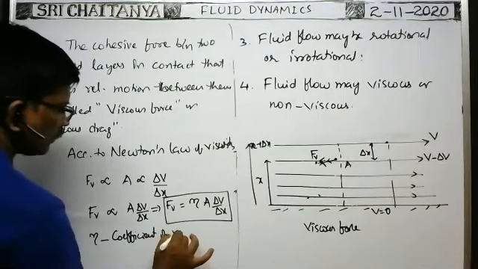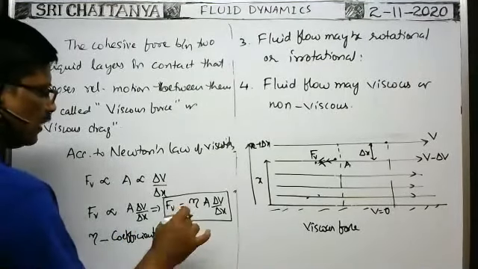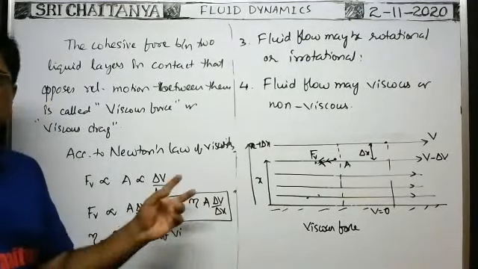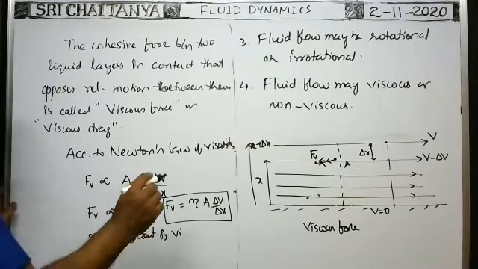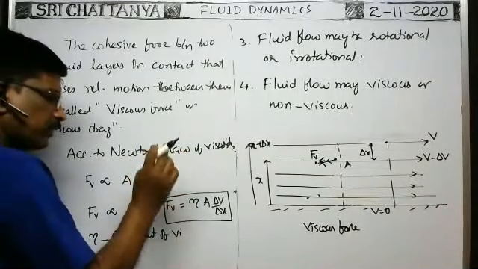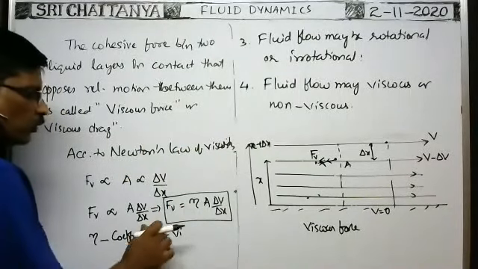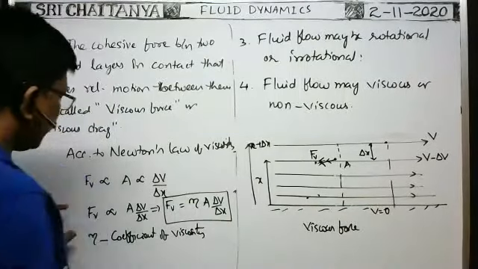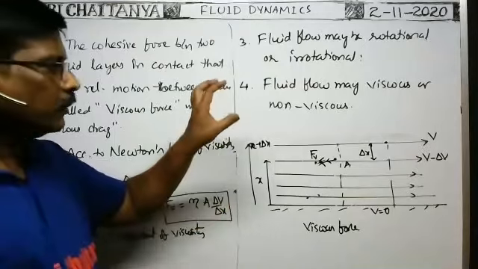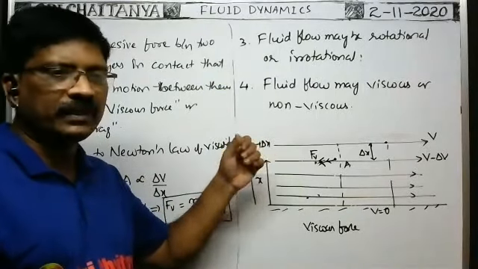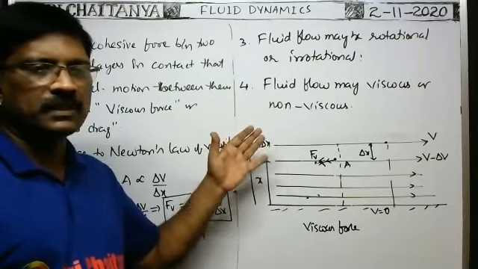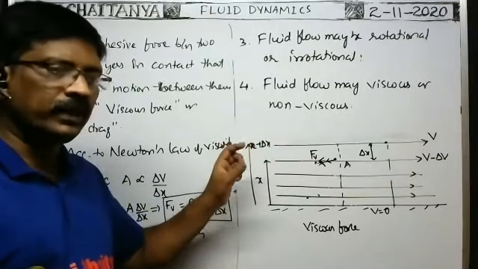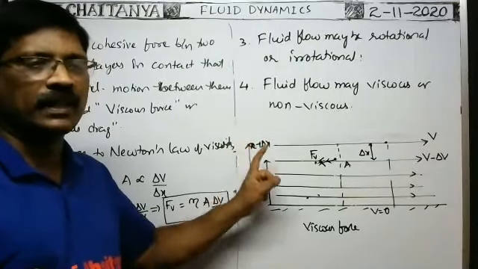Coefficient of viscosity. Sometimes in the books, instead of coefficient of viscosity, simply viscosity is given, the viscosity of the liquid is so and so. Based on the given information, even when viscosity is mentioned, we have to treat it as the coefficient of viscosity. The coefficient of viscosity depends on the nature of the fluid taken, liquid or gas, and temperature, but it does not depend on the velocity of the fluid.